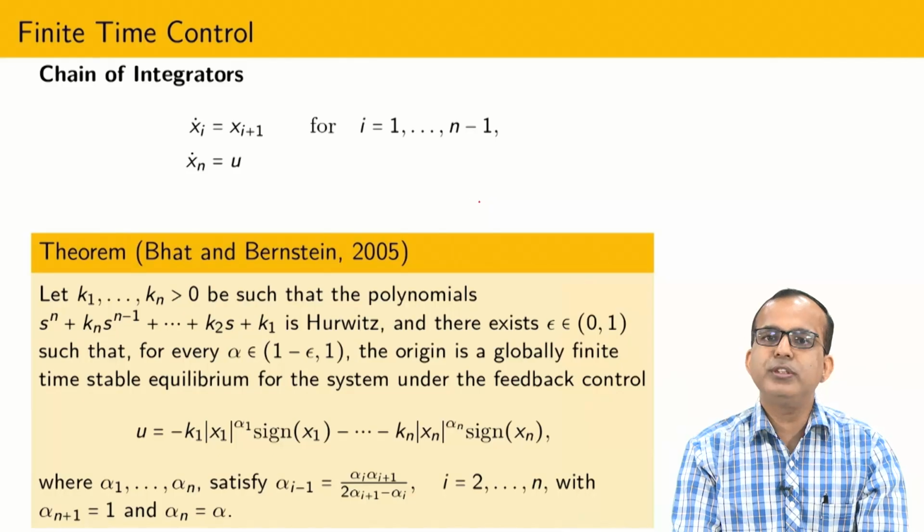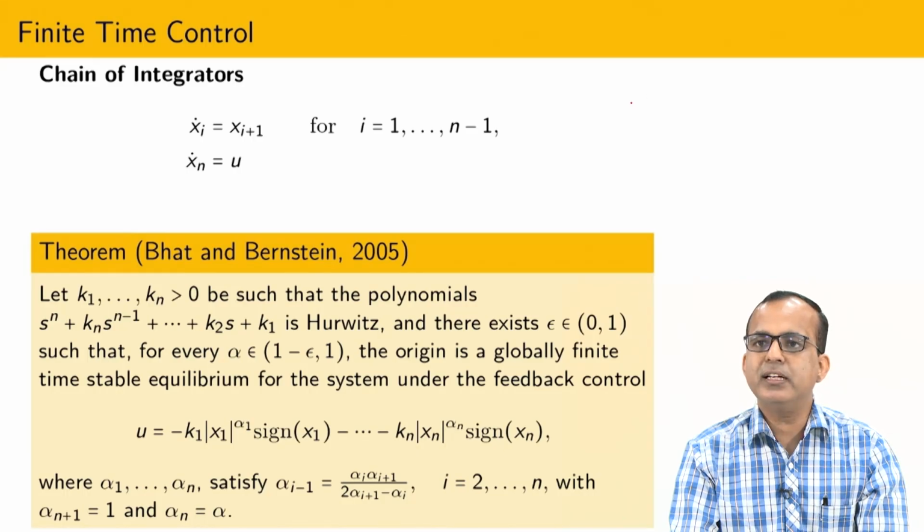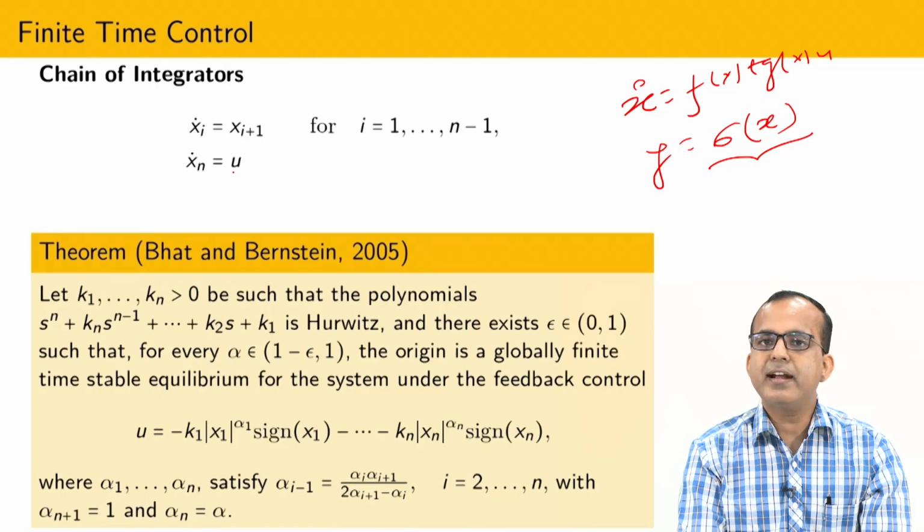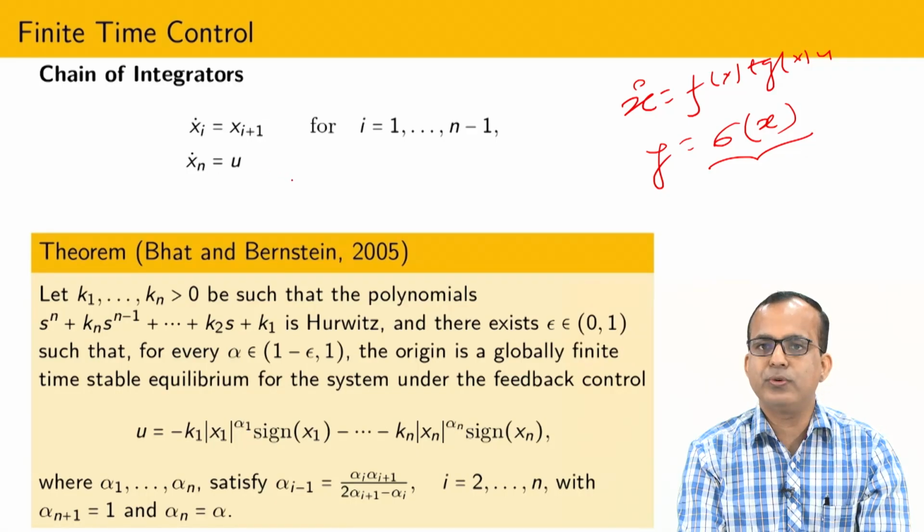Now let us come to the higher order sliding mode control. What we have seen in input output linearization, what is our observation? Whenever we have a system like x dot equals f(x) plus g(x)u, and I have to maintain y equal to some sigma(x), we take the subsequent derivatives. Suppose the relative degree of this system with respect to sigma(x) is n, then at the nth derivative the control is explicitly going to appear.